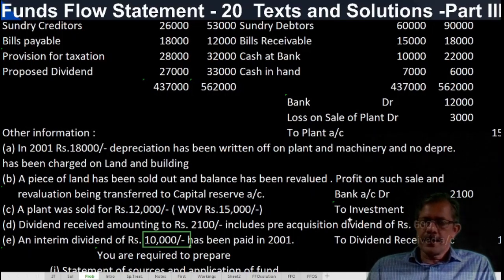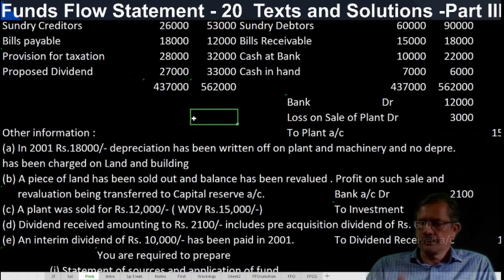This treatment of pre-acquisition dividend is very important. We have already prepared the schedule of changes in working capital. You prepare the schedule of changes in working capital in the usual form. 6,000 is the increase in working capital. The same difference will be there in the funds flow statement.